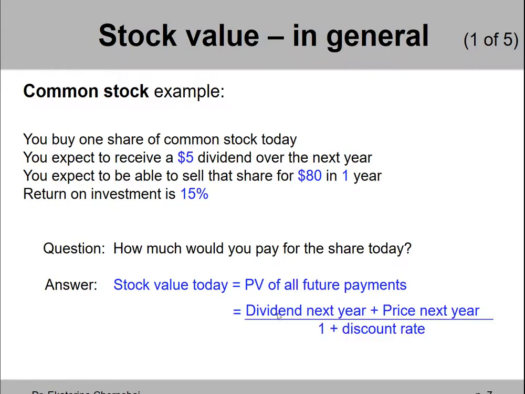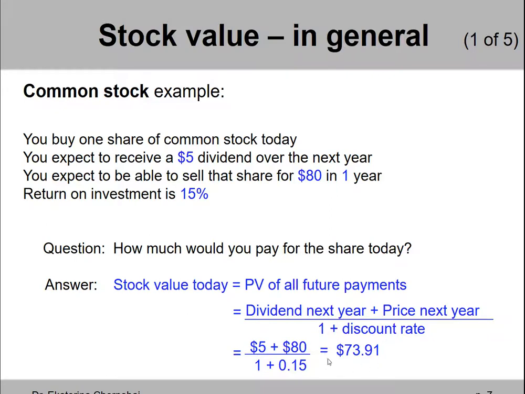And in our example, the future payments are next year's dividend, $5, and next year's price, $80, divided by 1 plus 15% discount rate. The calculations give us $73.91.